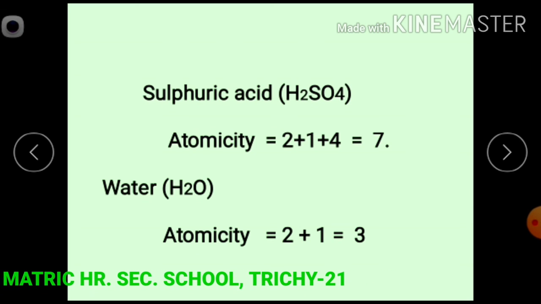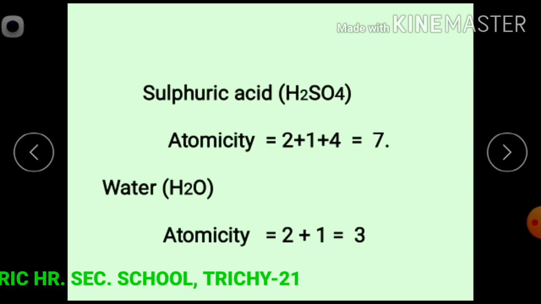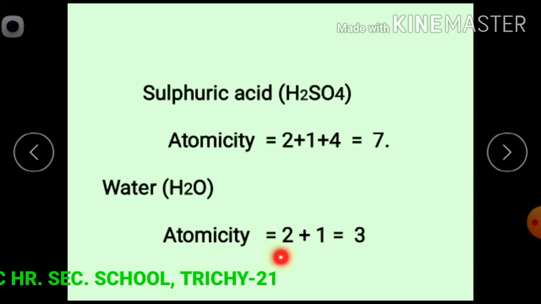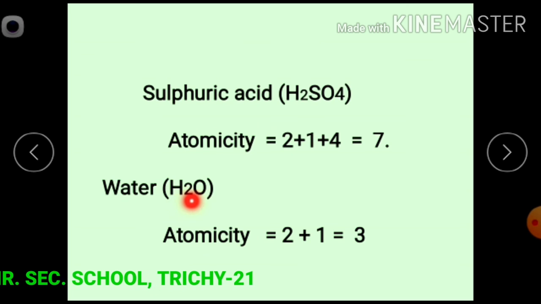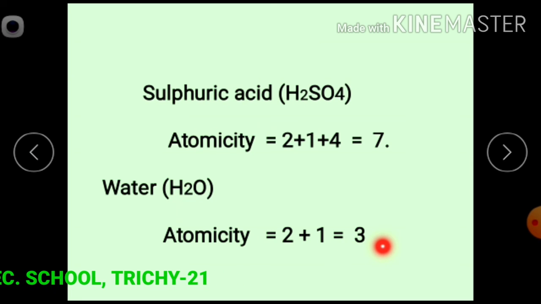In water molecule, the molecular formula of water is H2O. Atomicity of water molecule equals 2 hydrogen atoms plus 1 oxygen atom, equal to 3. So, water molecule is a triatomic molecule. Atomicity of water molecule is 3.